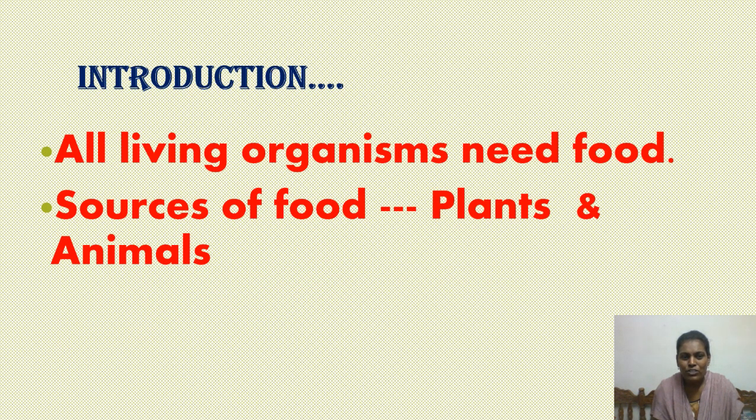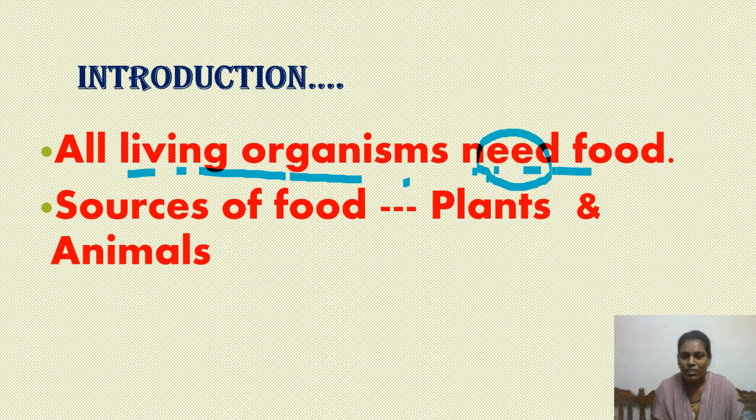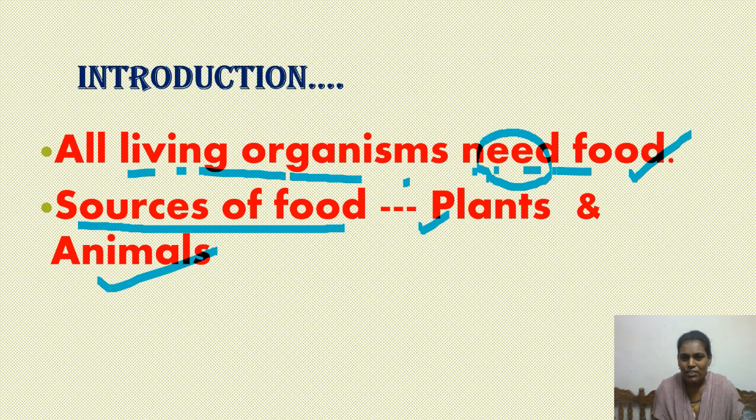Why should we know about crop production and management? You might have a doubt when I announced the title of the lesson. You all know that every living organism needs food. For what? Living organisms need food for their survival. We get energy from the food itself. Then where do we get that food? What are the sources of food? We get food from plants and animals, right? We get food from either plants or animals.